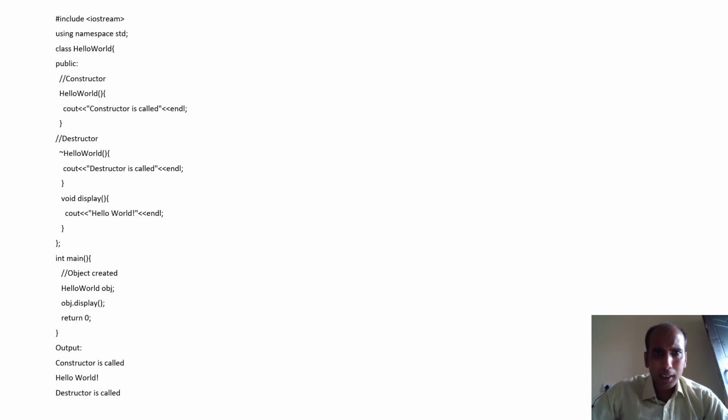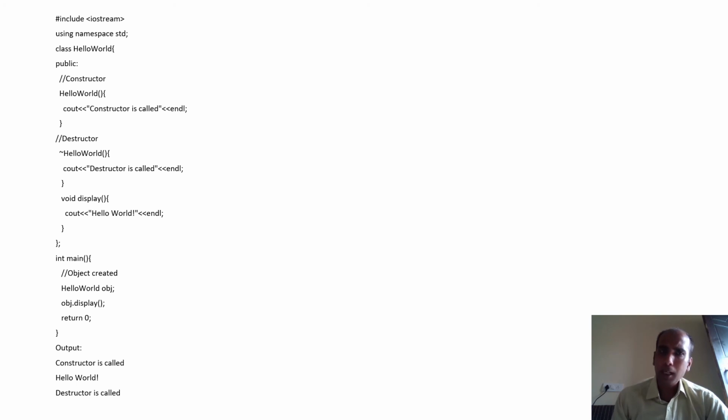So you are looking here at hello world. First, hello world is a constructor. Second, hello world is a destructor. And third is a normal member function, display. I have created an object obj. When I create obj, the constructor will be called. So the first line of output will be: constructor is called. Then I have called obj.display, so the display method will be called. The second line of the output will be hello world.